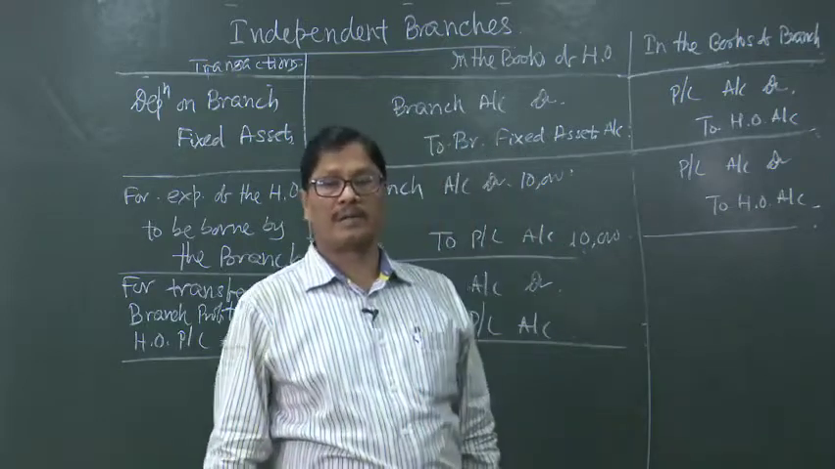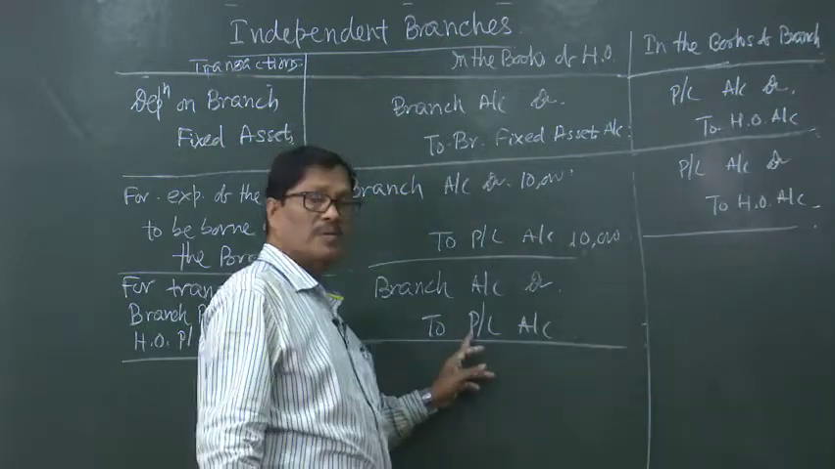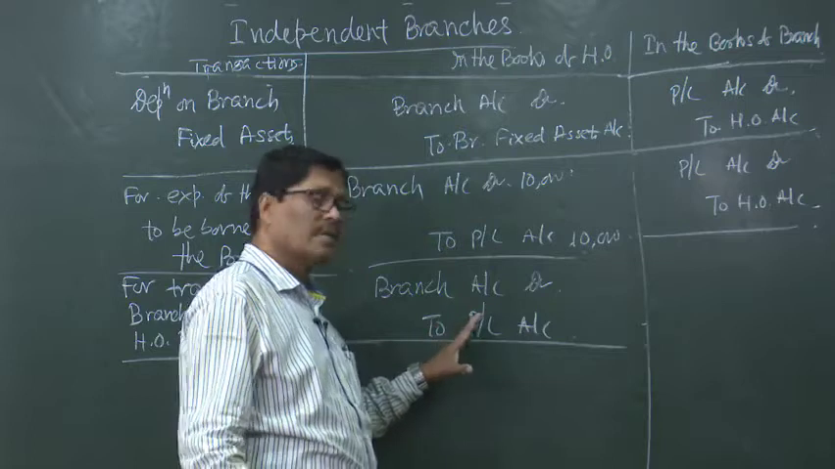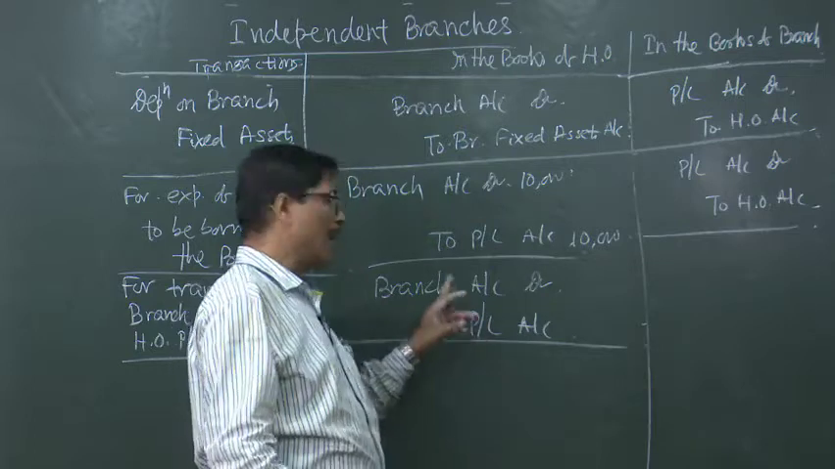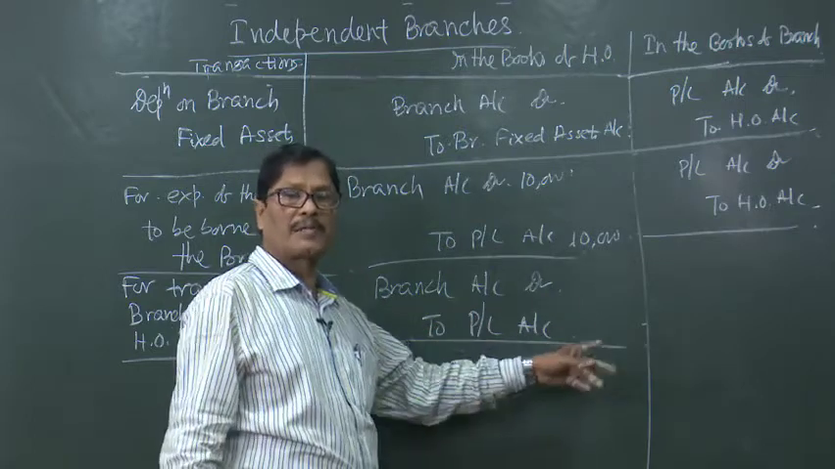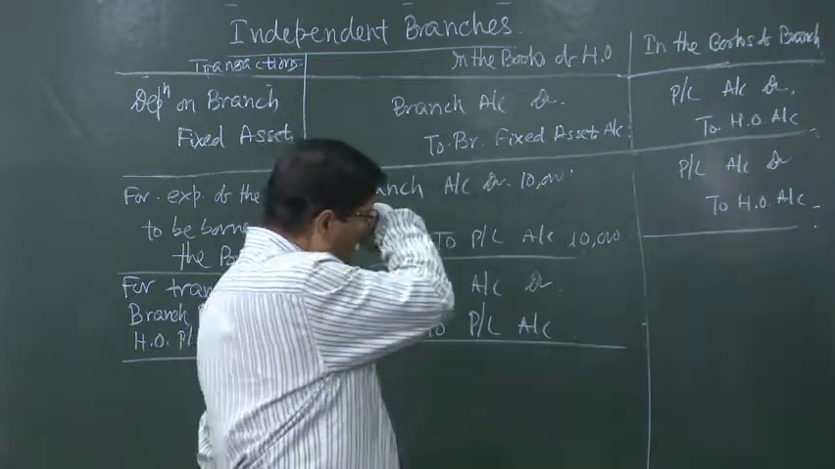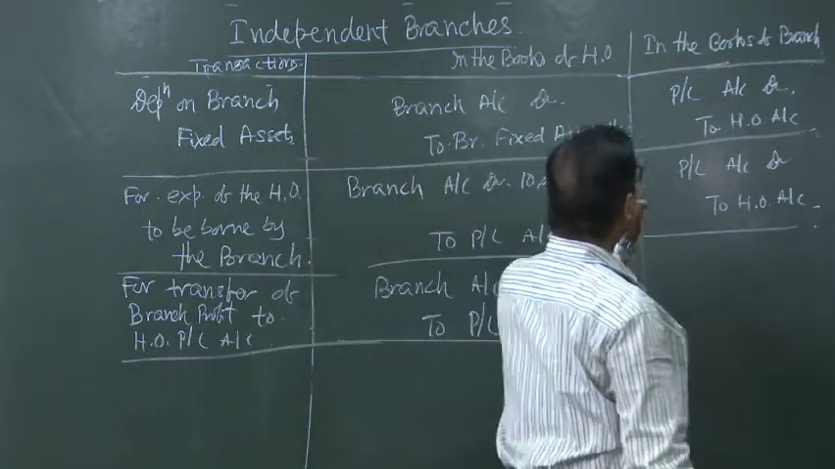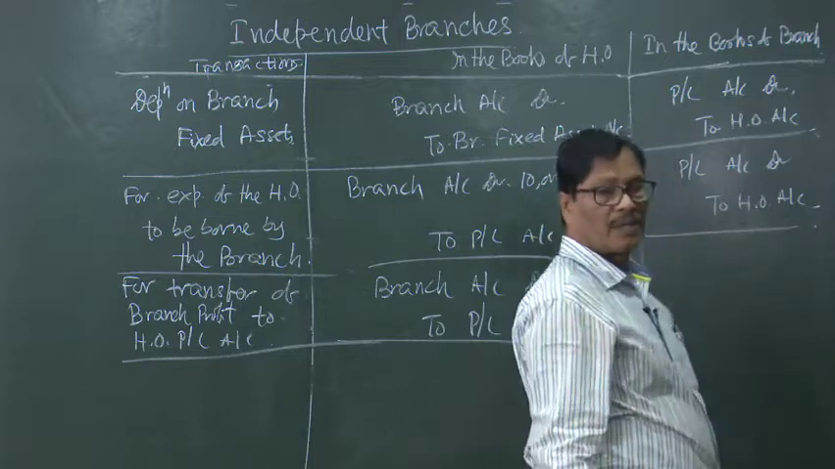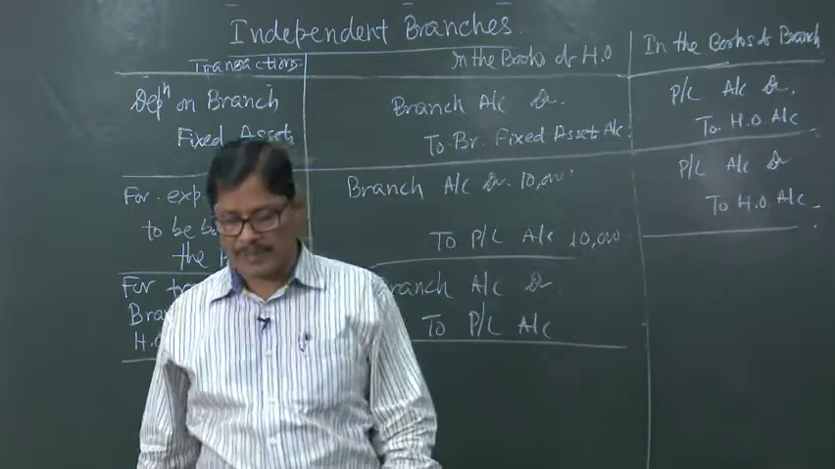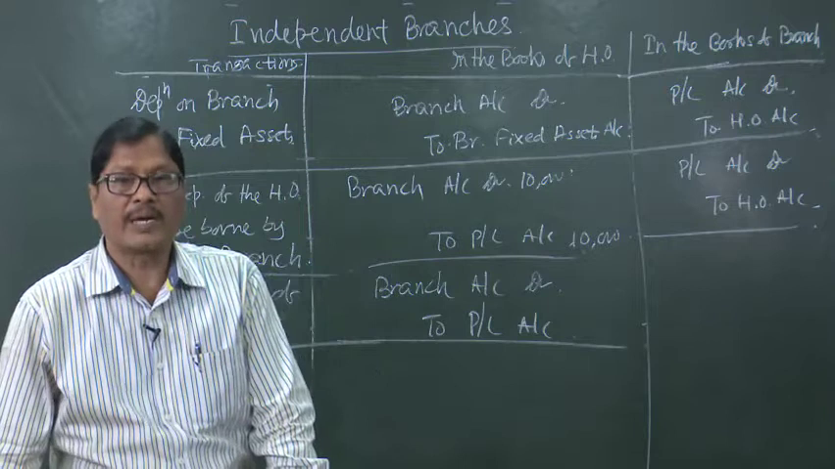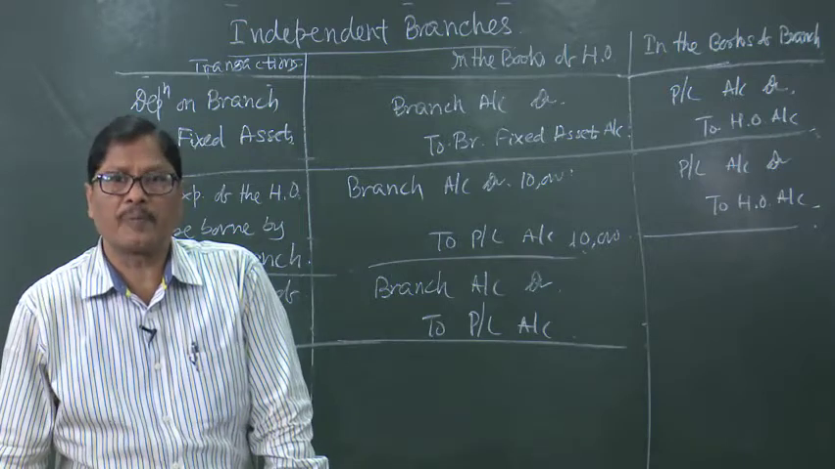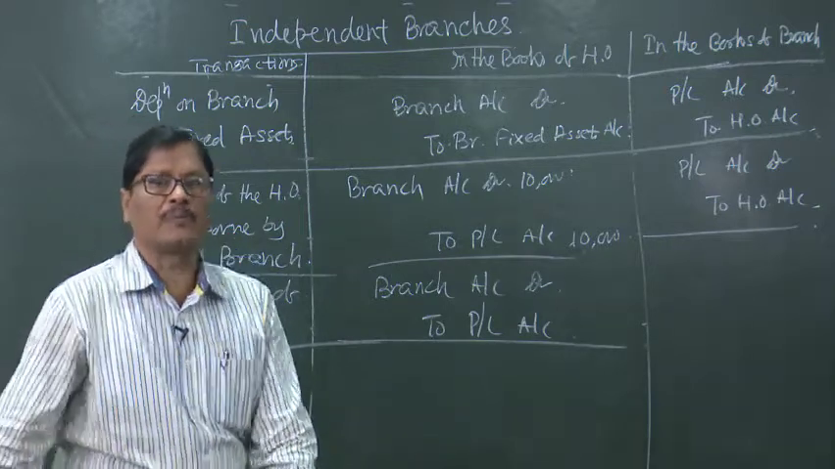Mind you, this profit and loss account belongs to the head office. So, the head office profit and loss account is getting credited by the branch for the profit earned by the branch. For this same transaction, what will be the entry in the books of the branch? Because the profit belongs to the head office and we have to give it to the head office, we can write profit and loss account, that is the net profit, debited to head office account.